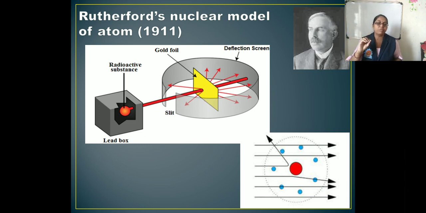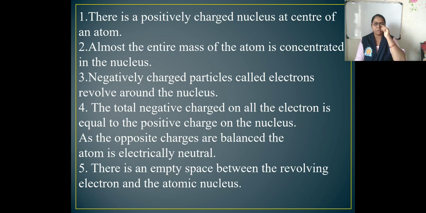He put forth his nuclear model of the atom, or some postulates. First, there is a positively charged nucleus at the center of the atom. Second, almost the entire mass of the atom is concentrated in the nucleus. Third, negatively charged particles, called electrons, revolve around the nucleus.